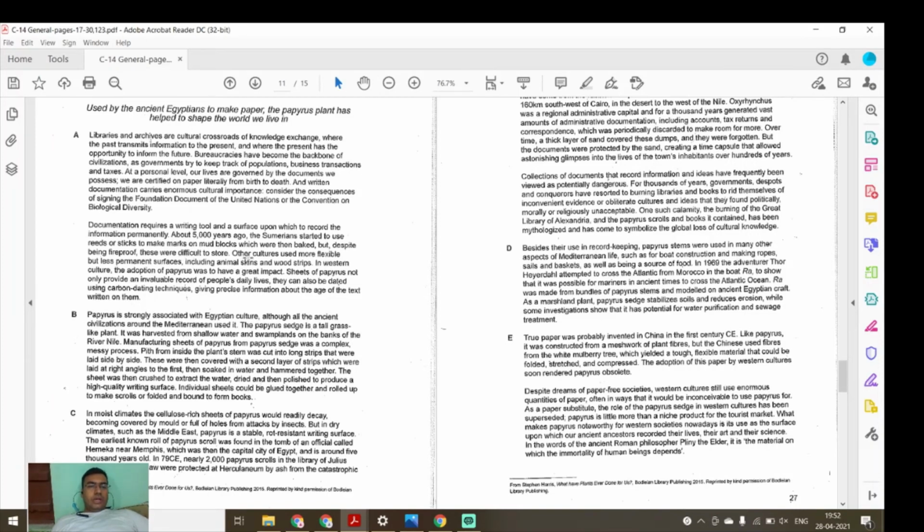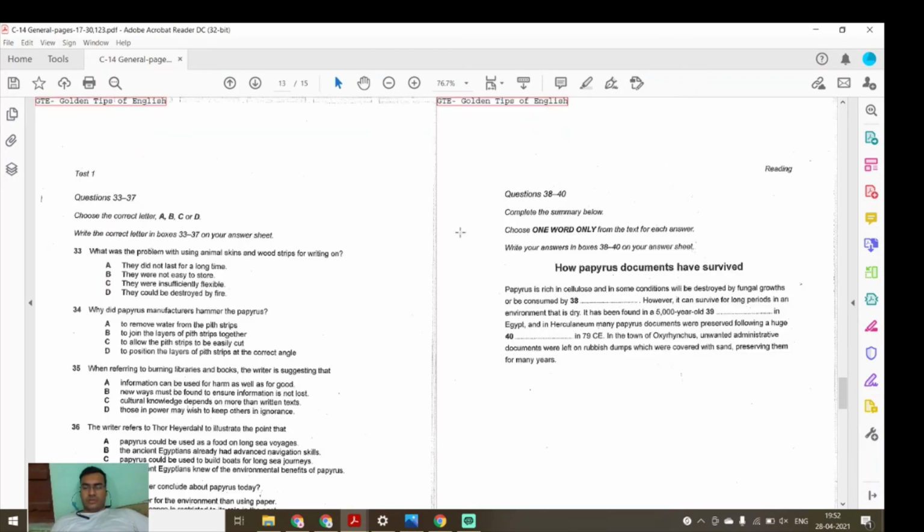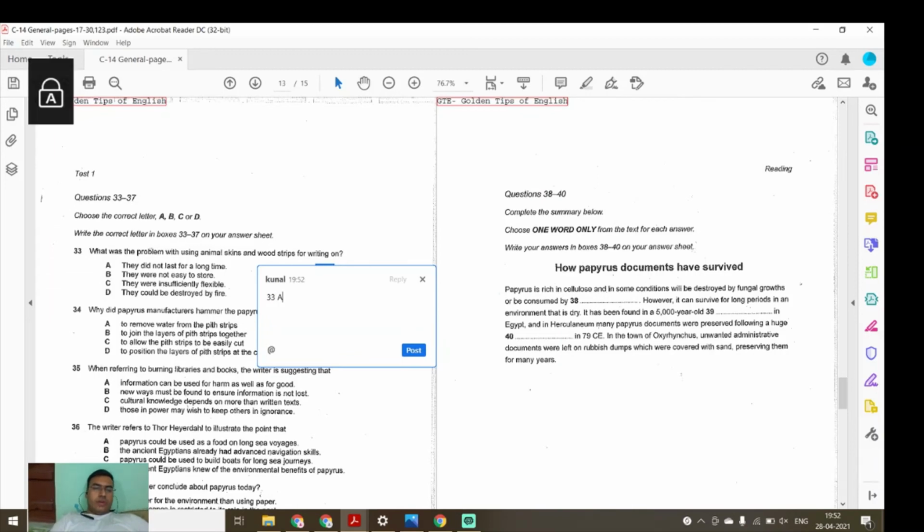See here, including animal skins and wood strips. In Western culture, some papers, city papers not only provide the animal record. Okay, it's a less permanent surface. Animal skins and wood strips is a less permanent surface. What is the answer? They did not last for a long time. Okay, this way A will be the answer. The answer for 33 will be A, right? As it is not permanent.